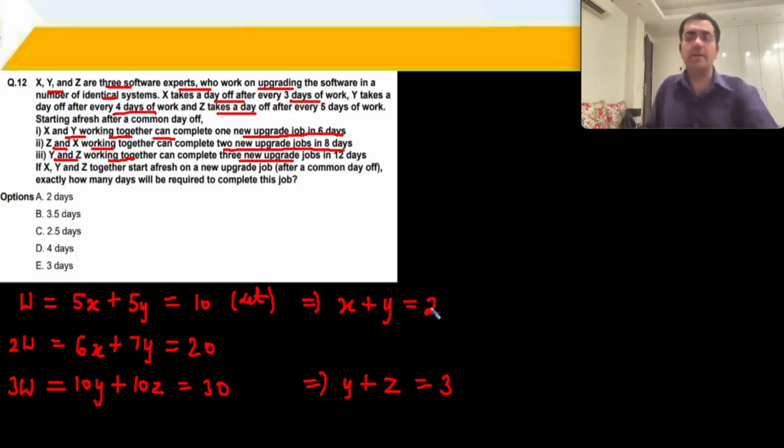X plus Y is equal to 2, and Y plus Z is equal to 3. Then subtract both of these equations. When you subtract them, you get Z minus X is equal to 1.